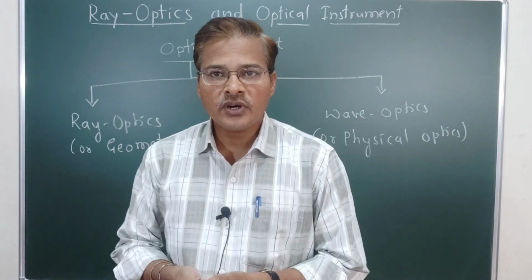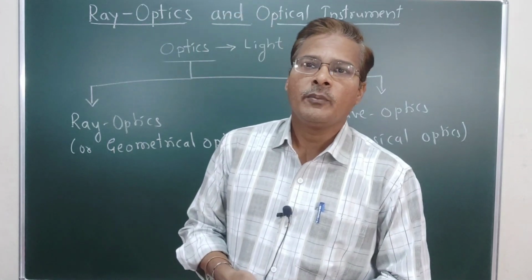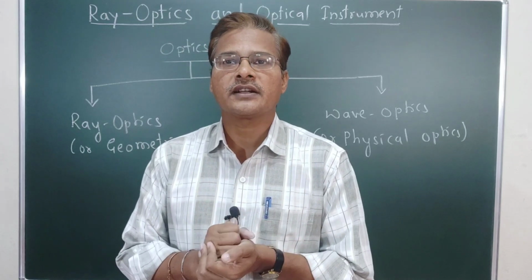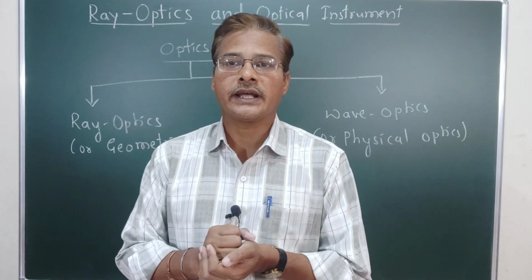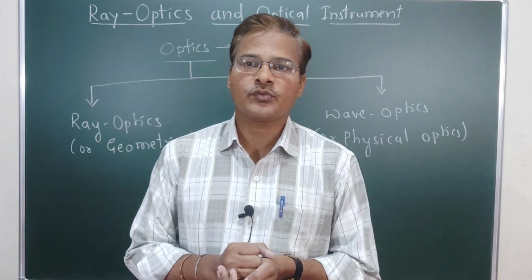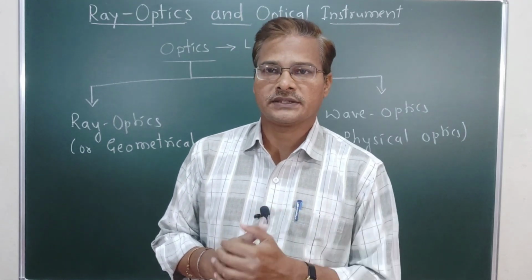Our human eye is also an optical instrument. By using the ray concept, we understand the total concept of light, and that is what we call ray optics.